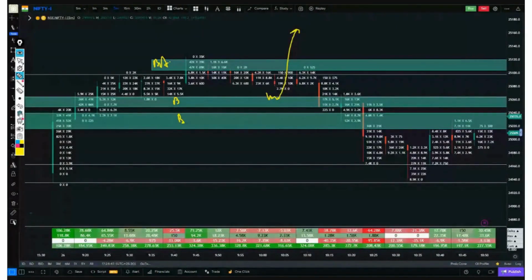But what happened here? As soon as it came on the full pullback, we saw some selling. Look at this, around the 40 mark. Okay, the next candle showed a bit of selling again, and the third candle broke through all the buying zones completely. Whenever the market comes to a pullback, what we are expecting is that if there has been a bullish breakout and the market is bullish, then it should hold here without any selling activity so that sellers don't get interested and the market can move up again. But what did we see here? Selling around 38, which means that there are sellers present during the pullback.